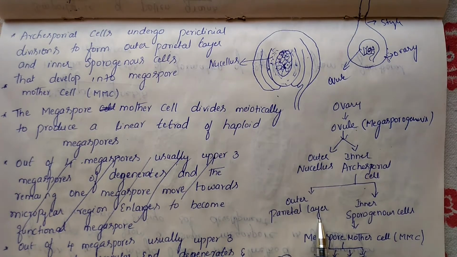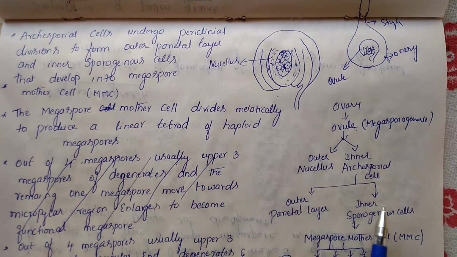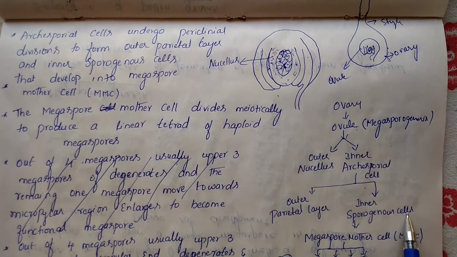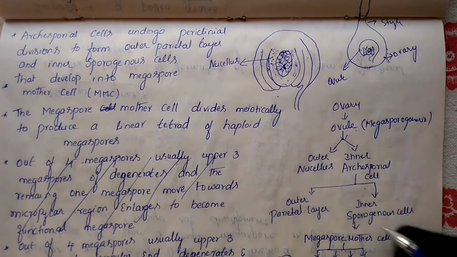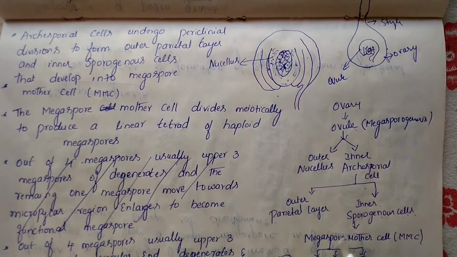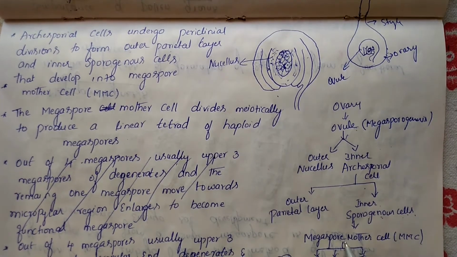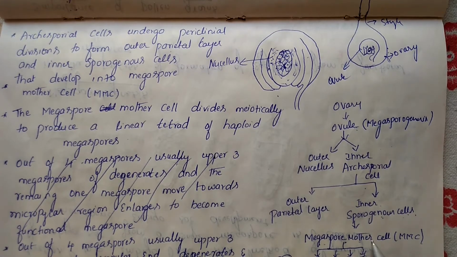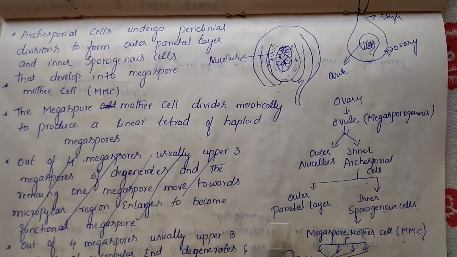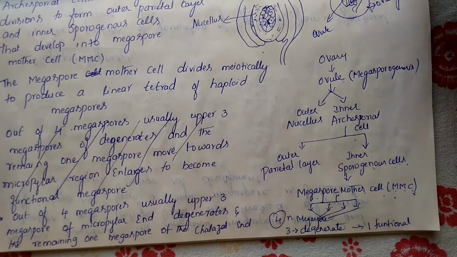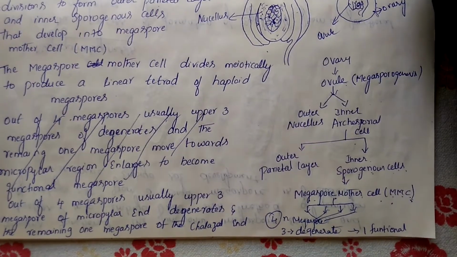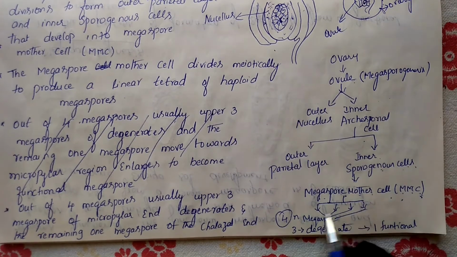The outer parietal layer contains the parietal cells, and the inner layer contains the sporogenous cells. These sporogenous cells convert into megaspore mother cells, MMC. MMC is nothing but a megaspore mother cell. So the inner cell we call a megaspore mother cell.